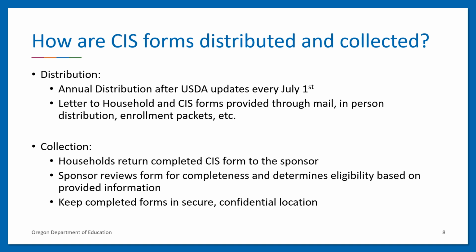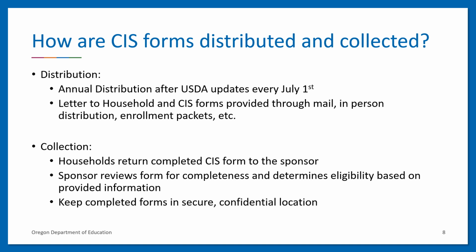Once a form is submitted, the sponsor will review the form for completeness. If completed correctly, the sponsor will determine the participant's eligibility based on the information provided on the form and complete the sponsor use section of the form. It's important to remember sponsor officials may not complete any part of the household section of the CIS for a parent or guardian or adult participant unless the parent or guardian or adult participant cannot read or write, has a disability and requires assistance, or requests or requires sponsor assistance to complete the CIS form for any other reason identified by them.